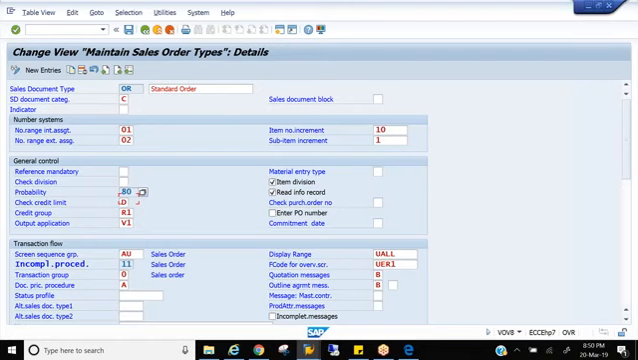Okay, sir. So because it's deviating from header division to item division, it means maybe the product will be in different places, so we cannot deliver. That's the reason. Yes. Okay, okay, sir.